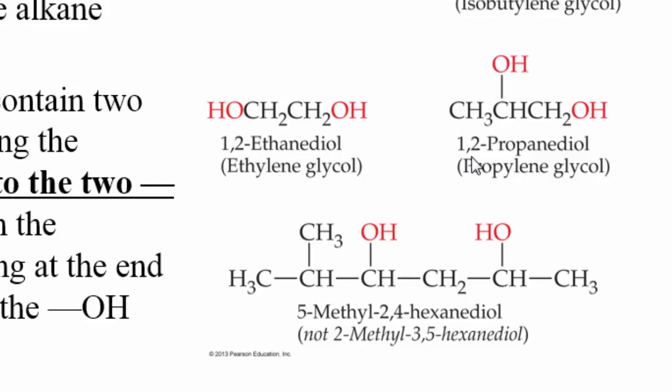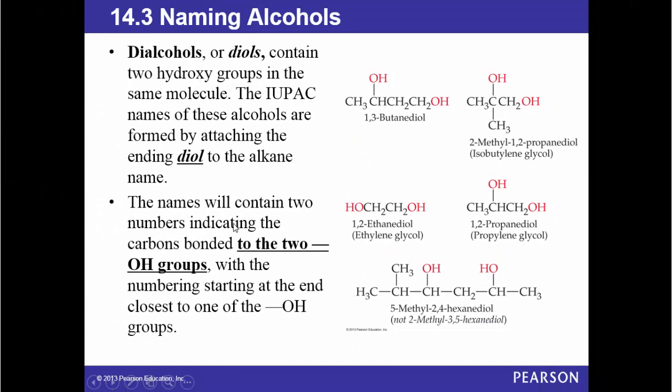This is 1,2-propanediol or propylene glycol. And this one, 1, 2, 3, 4, 5, 6, is 5-methyl-2,4-hexanediol. Now the names will contain 2 numbers indicating the carbons bonded to the 2 OH groups, with the numbering starting at the end closest to one of the OH groups, as we saw here.